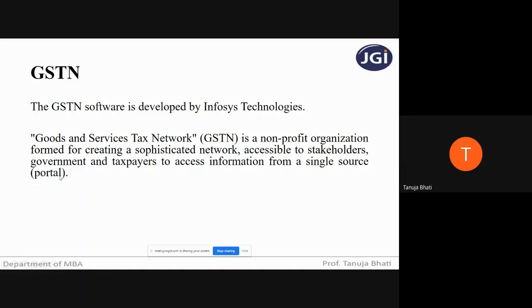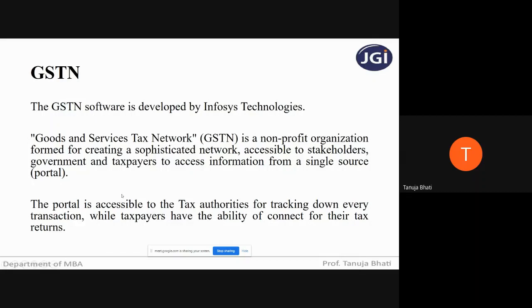So GSTN is a single source from which all the activities relating to GST are carried out. There are no multiple websites where you have to go for registration separately, for payment separately, for returns separately. All the activities are done under a single roof, under a single website, and that is nothing but Goods and Service Tax Network.